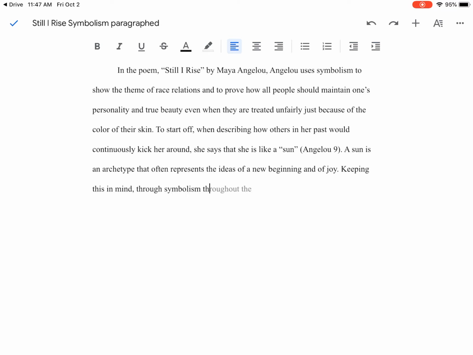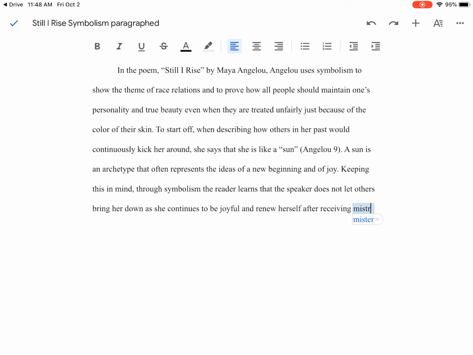Keeping this in mind, through symbolism, the reader learns that the speaker does not let others bring her down, as she continues to be joyful and renew herself after receiving mistreatment.